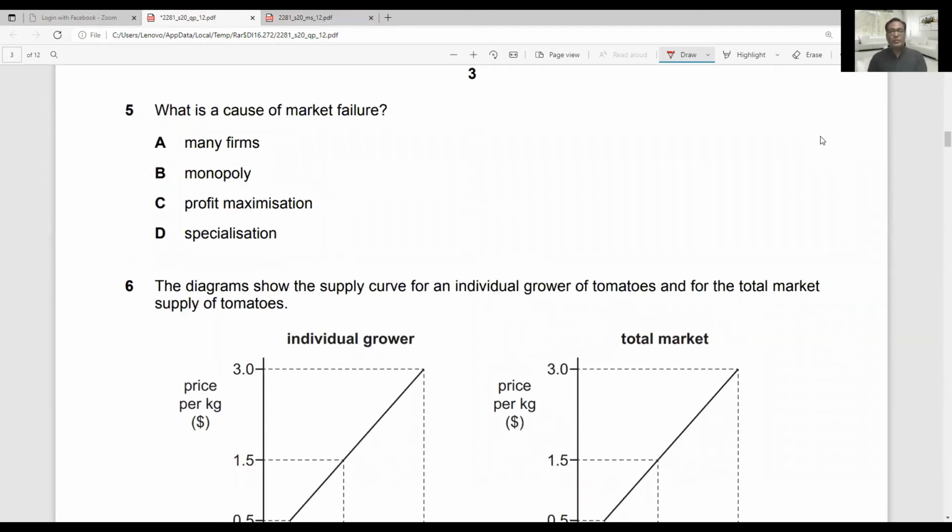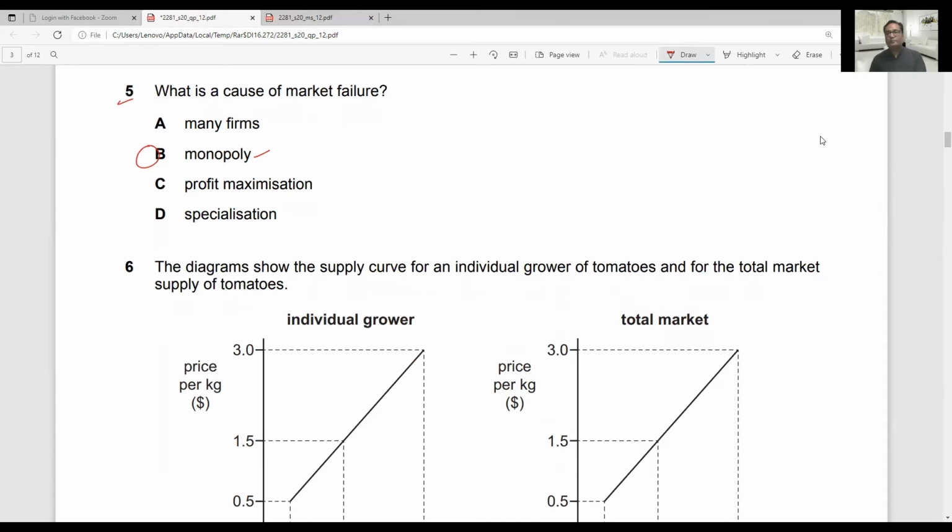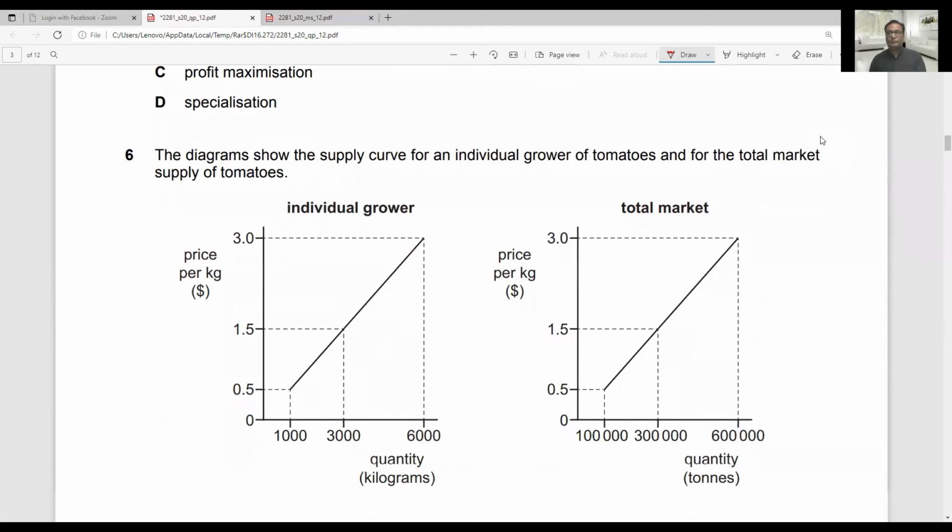And now coming to question number 5, what is a cause of market failure? Market failure is caused by monopoly because a monopoly is a firm that is involved in underproduction and overcharging. When a firm is underproducing, it means it is not producing sufficiently for the society, which is needed.